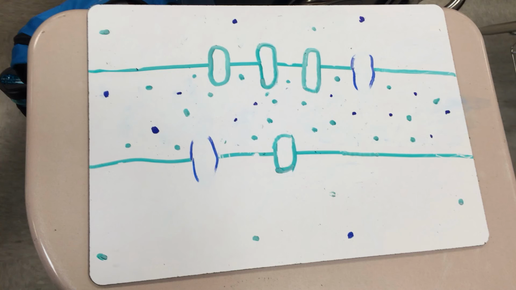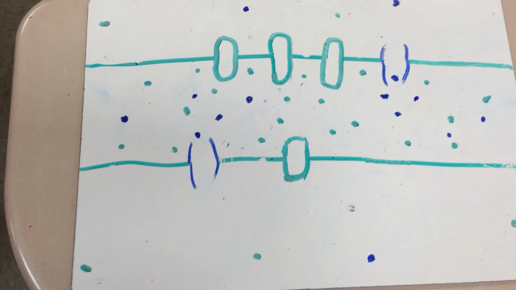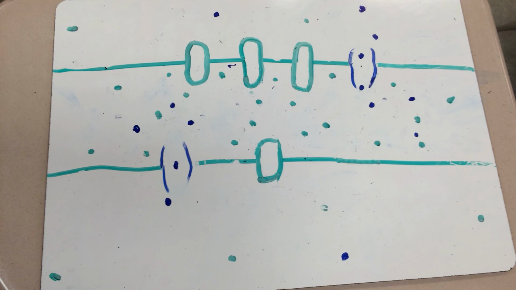The sodium channels close, trapping the sodium ions inside, and the potassium channels open, letting the potassium ions leave the cell. As the potassium ions leave the cell, the resting potential goes back towards its normal negative 70 millivolts. This is called repolarization.